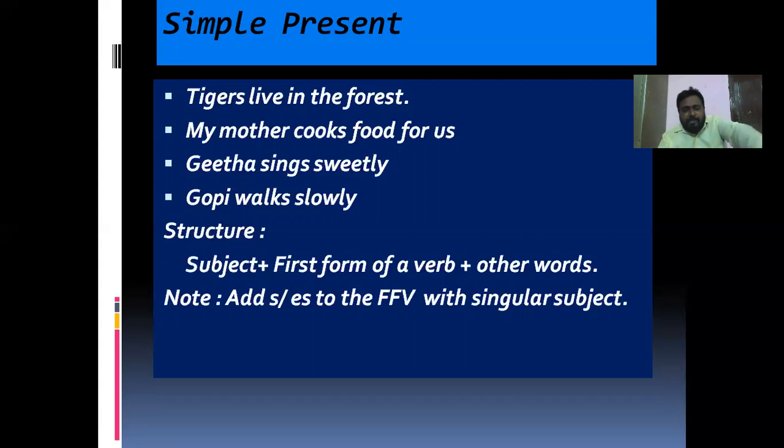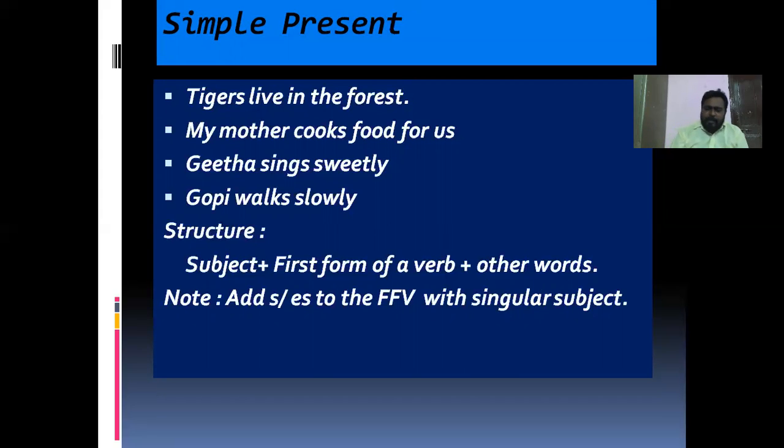You see the second example, mother is singular, that's why we added s here: cooks. Cook is the first form of a verb, we added s there. That's why it became cooks. If the subject, you see the first example, tigers, is plural, no. That's why we did not add s or es to the first form of a verb.